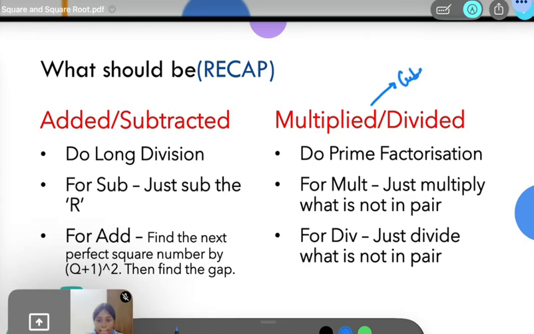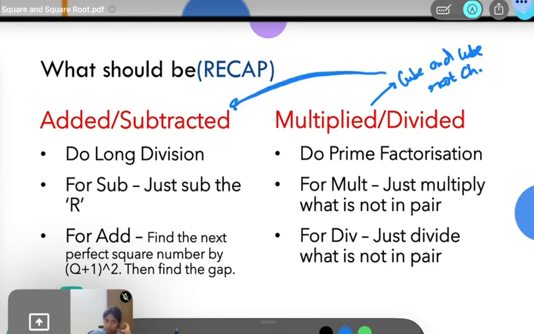We will learn the cube and cube root chapter, where we will do multiplication division, whereas cube and cube root does not have addition subtraction. Hence, for square and square root, addition subtraction is super important.